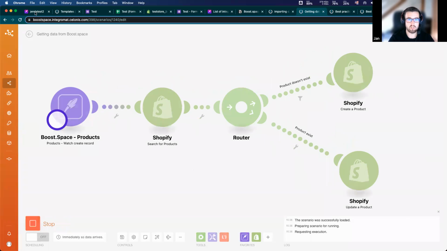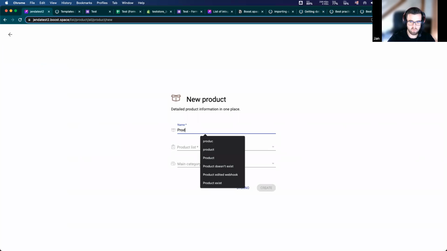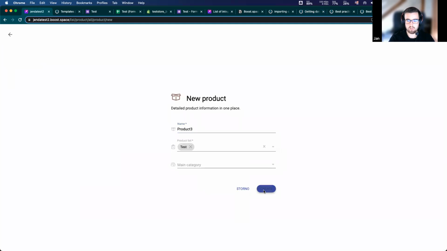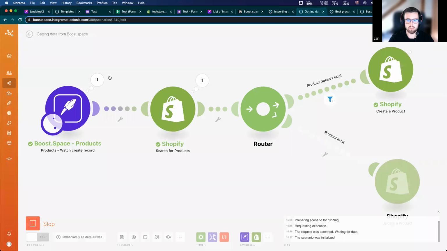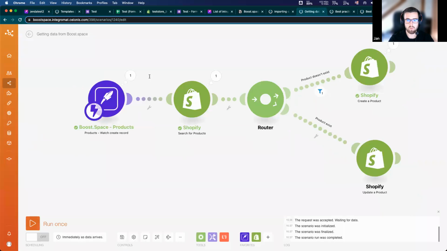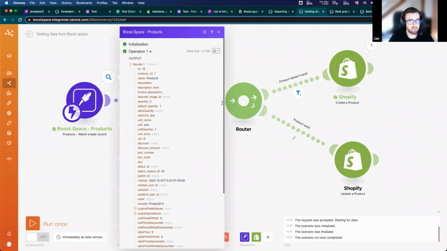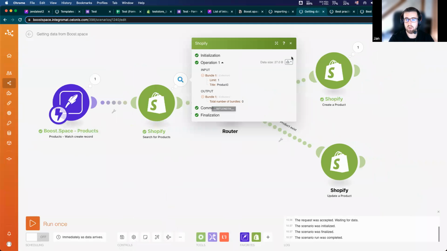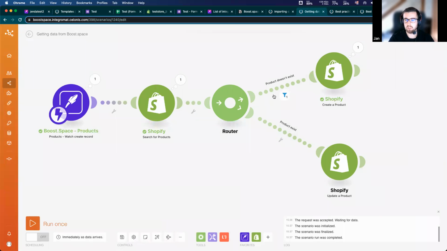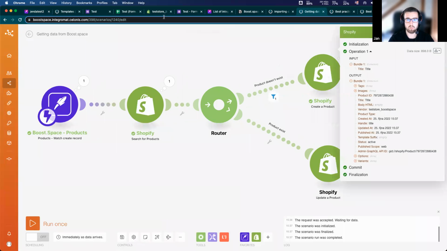So this will receive data after I create some product. I will create, for example, product 3 test and hit the create button. And as you can see, it found a new product, the whole entity of the fields. It searched for the product, but nothing happens. There is no product like this in my Shopify store. So the condition is completed, as you can see, and it created a new Shopify product.